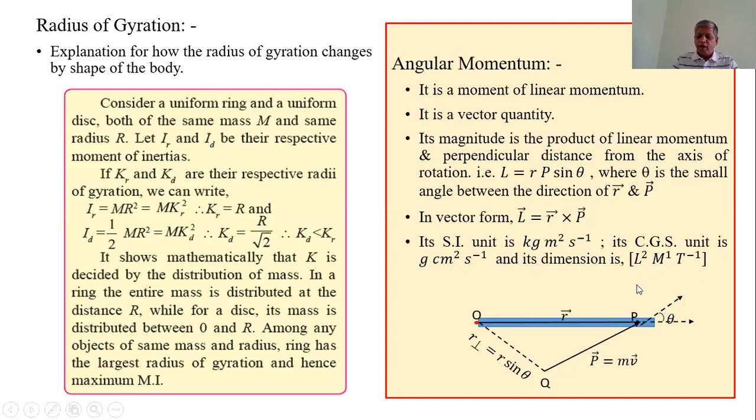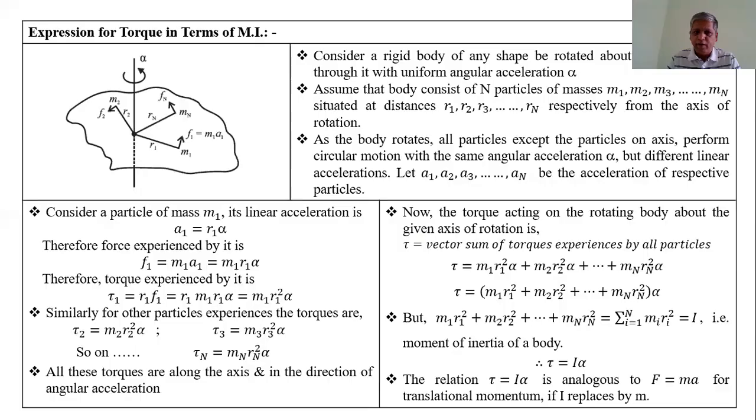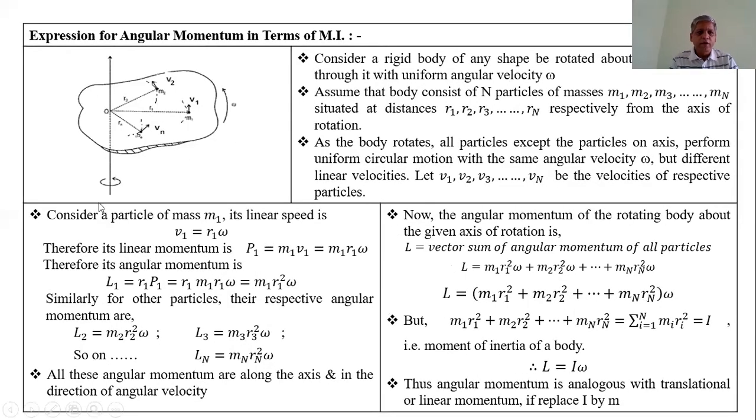Now, to find the expression for angular momentum, to explain these concepts, we must draw the diagram of a rigid body of any shape. This is the axis of rotation, and this body performs rotational motion with uniform angular velocity omega about this axis of rotation.